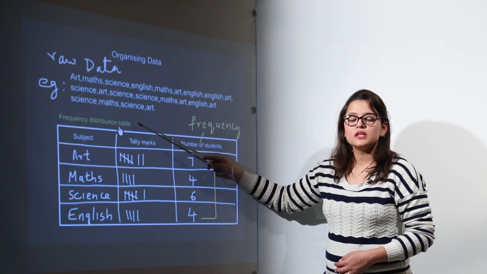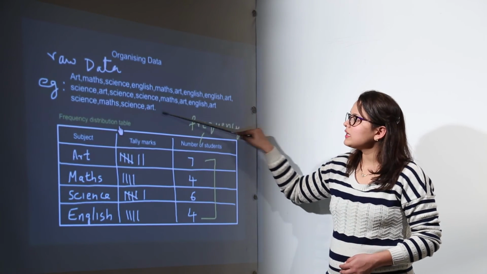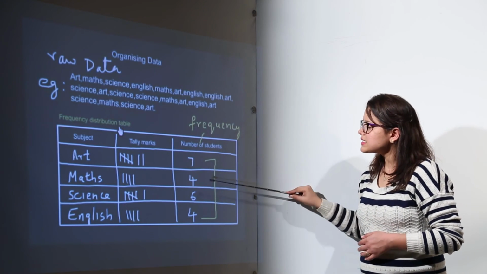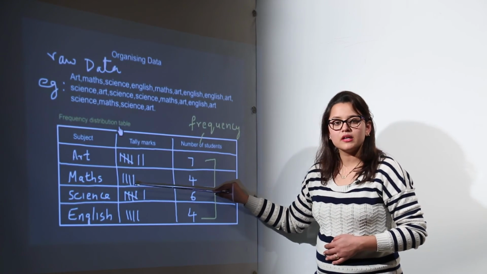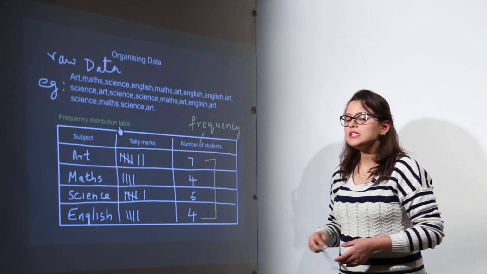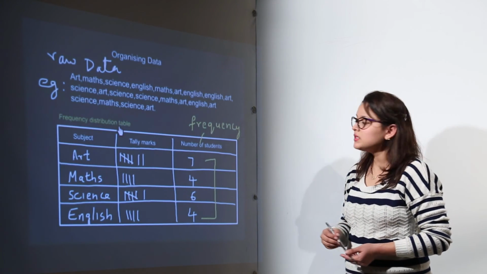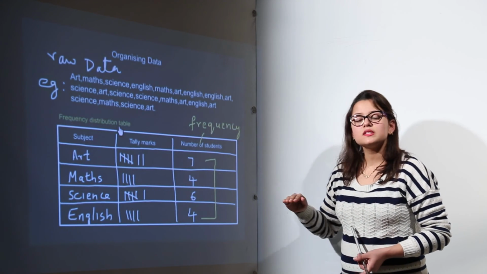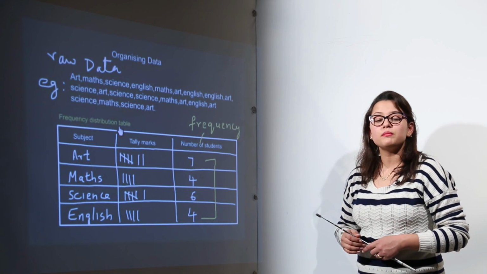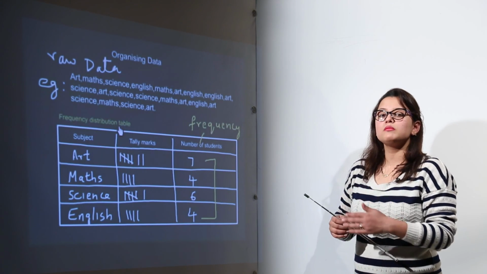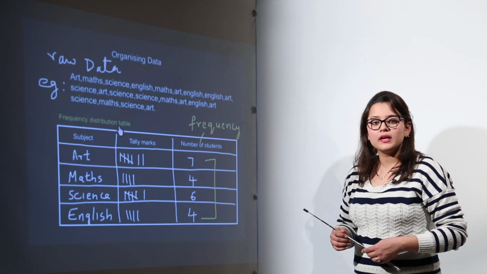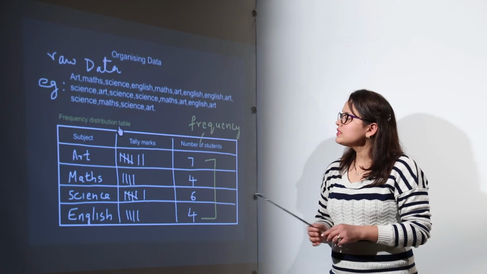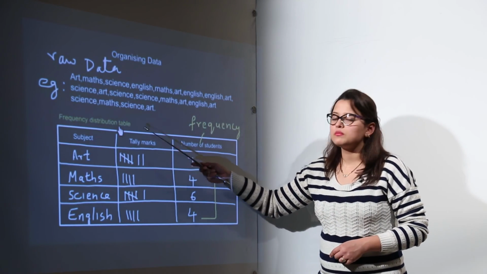So this is one representation in which the raw data can be represented to make it more understandable. Now you can easily understand which is the most liked subject by the students, that is art, which is the least liked subject of the students. It is a tie between maths and English both. So this is how you can actually organize data and make it useful for you, right? You can make many more analyses from that, right? So organizing data is always helpful, but always do that by using a frequency distribution table.